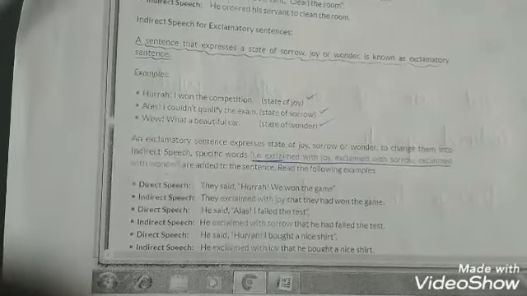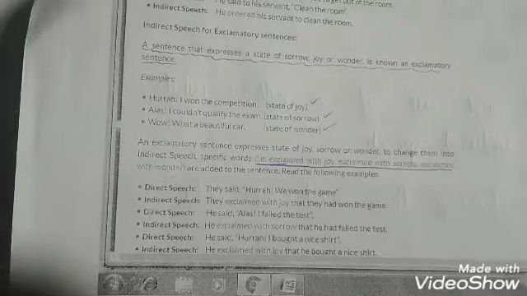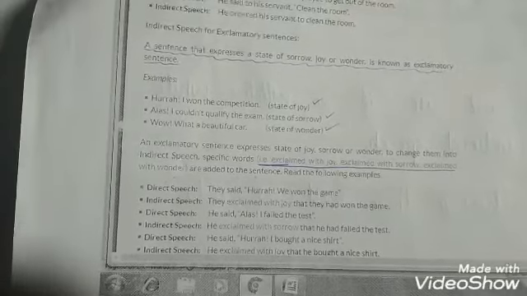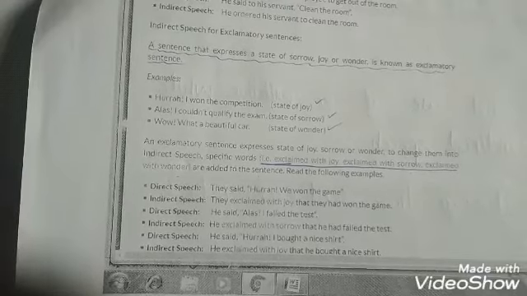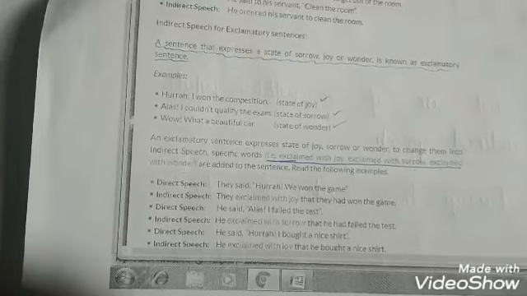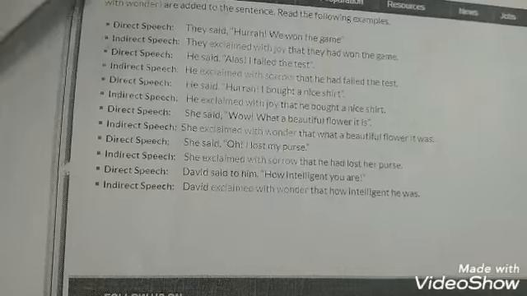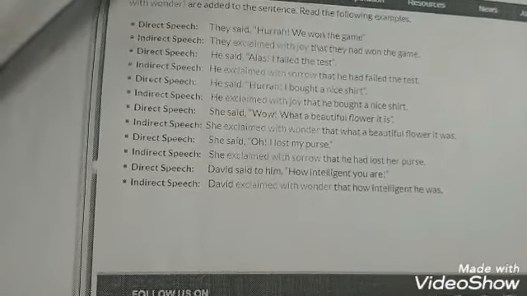Let's see the example. Direct speech: they said, hurrah, we won the match. And the indirect speech of this sentence is that they exclaimed with joy that they had won the game. For more understanding, you can practice these examples.